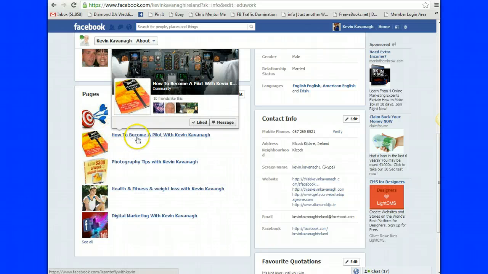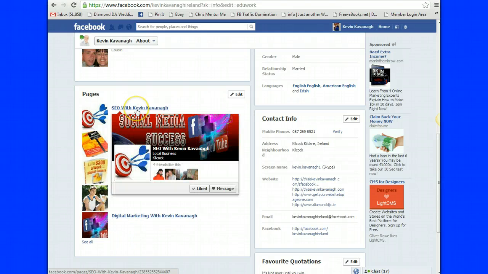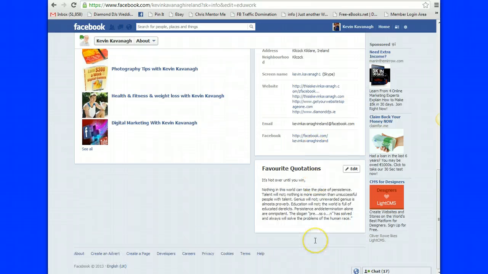So if you would like to become a pilot, we've got a fan page on that. If you like digital marketing, we've got a whole topic on that. SEO with Kavanagh, we have that as well. So we can put in our contact details, our contact information, some websites so we have reference to them, and that way people can get a feel for who you are.